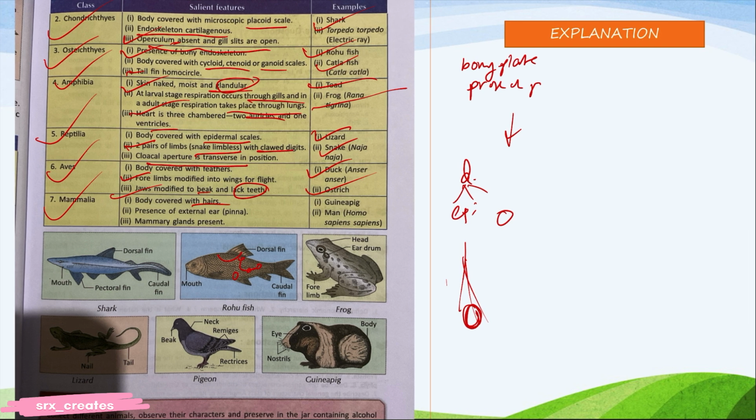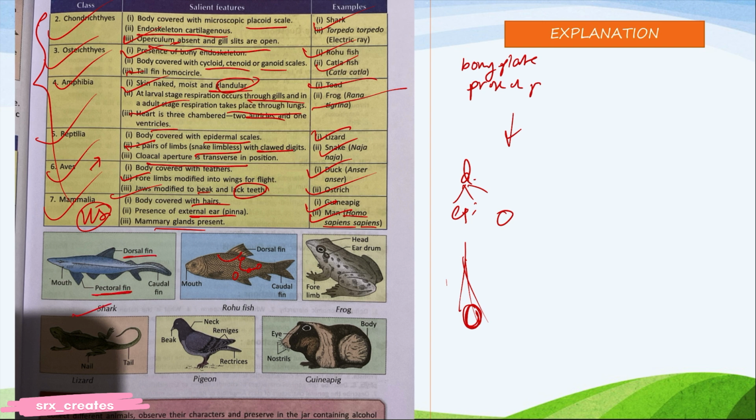Body covered with hairs. Presence of external ear pinna. We have external ear pinna. Mammary glands present. The mothers have mammary glands. Guinea pig, man, Homo sapiens sapiens. This is Mammalia. Us mainly, who can reproduce. Like we are the only ones who can give birth to our young ones from ourselves only. They usually lay eggs. Okay, they are not like us. They lay eggs. Viviparous, you know.